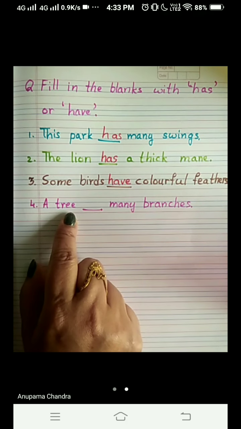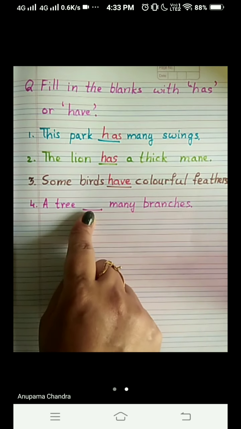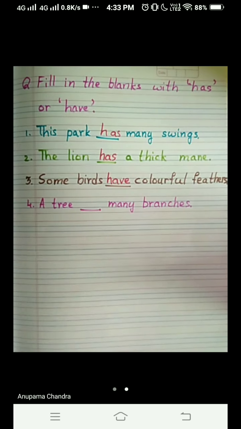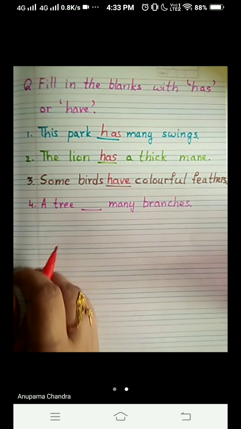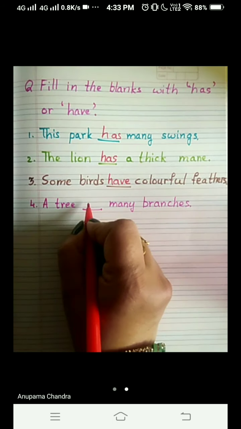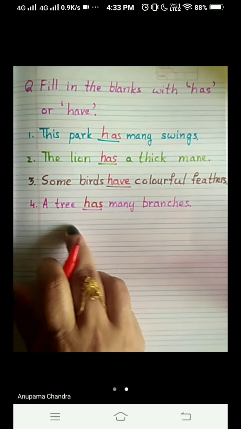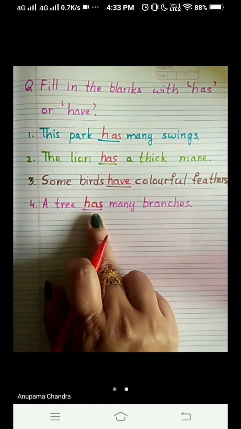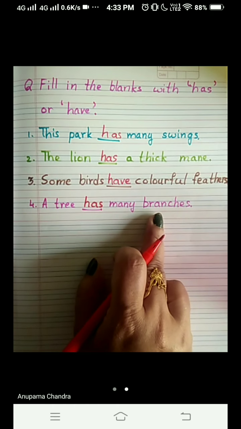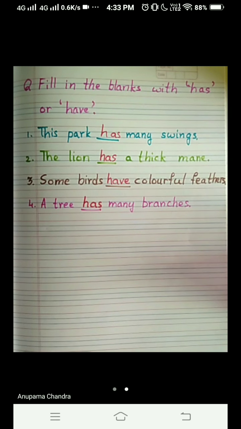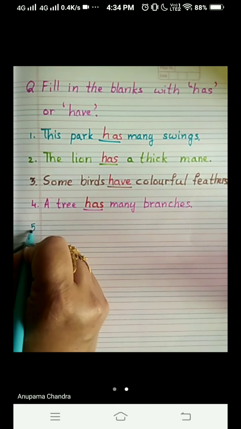So when we talk about one tree, what are we going to write here? Has or have? We will write here has. Write with me. H-A-S, has. A tree has many branches. Very good. Now we come to number 5.